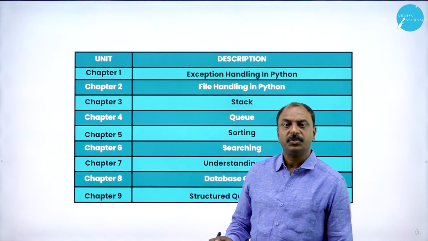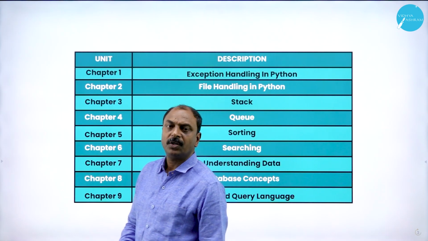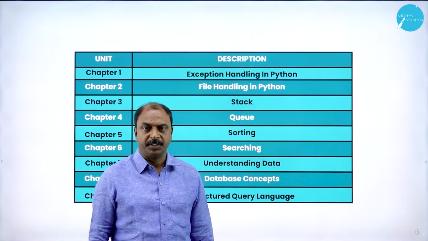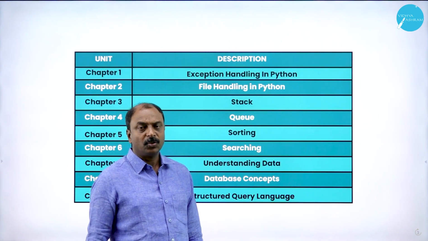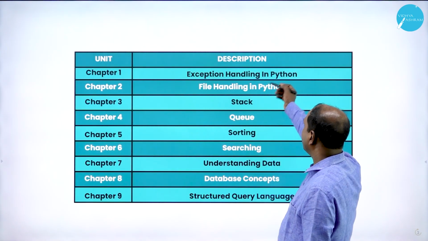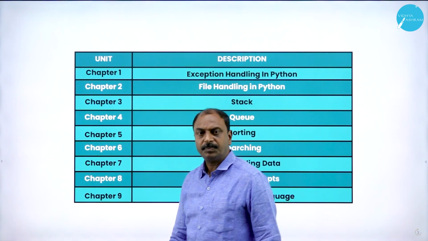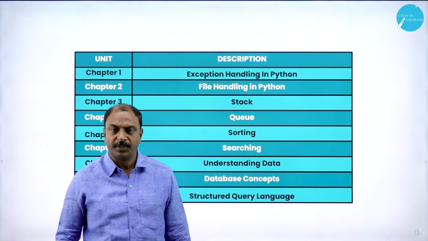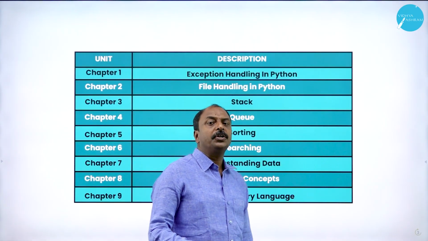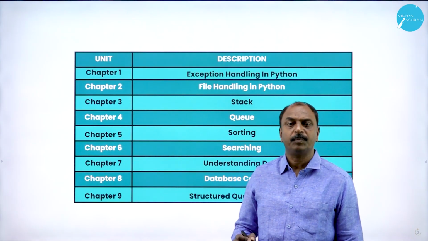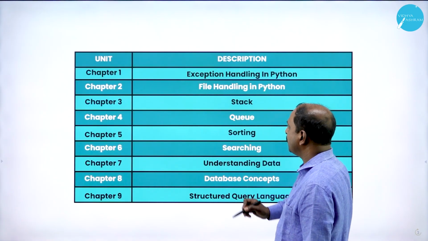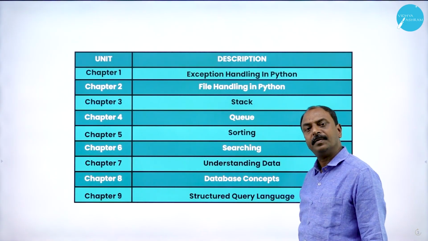Unless you correct the program, it will stop at a particular location or line. To overcome this, we have something called exception handling in Python. In this chapter, we are going to learn how to handle different types of errors in a program or in Python programming. So that is chapter number 1, exception handling in Python.